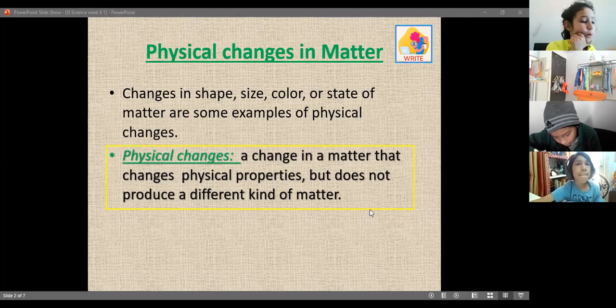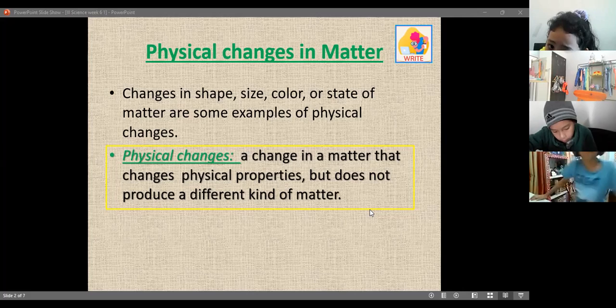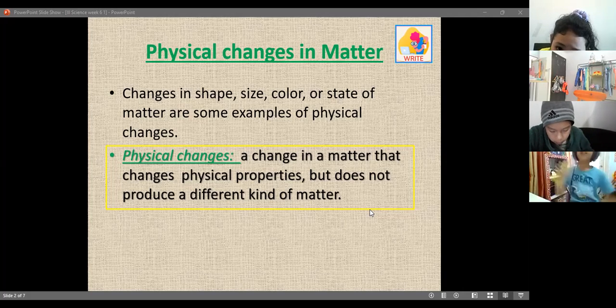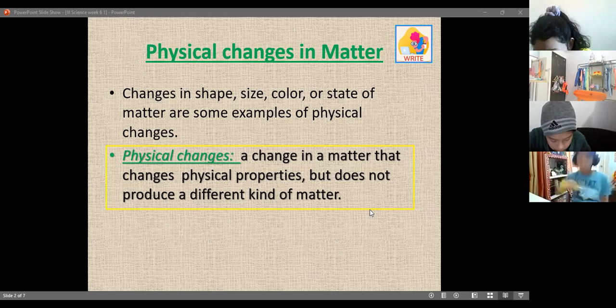Okay, it's not a physical change. Yeah, it's a physical change. When we talk about one object, one matter, you change the shape, the size, or the color, for example. But if you put the sunglasses on and then take them off, the person might look different, but there is no physical change there. But if you cut your hair, yes, there is a physical change there.